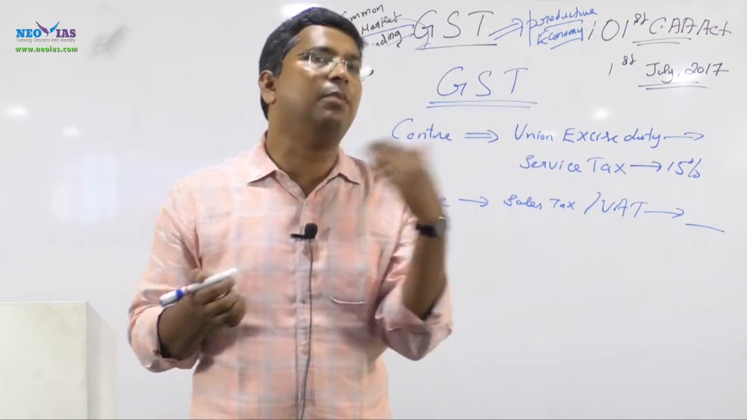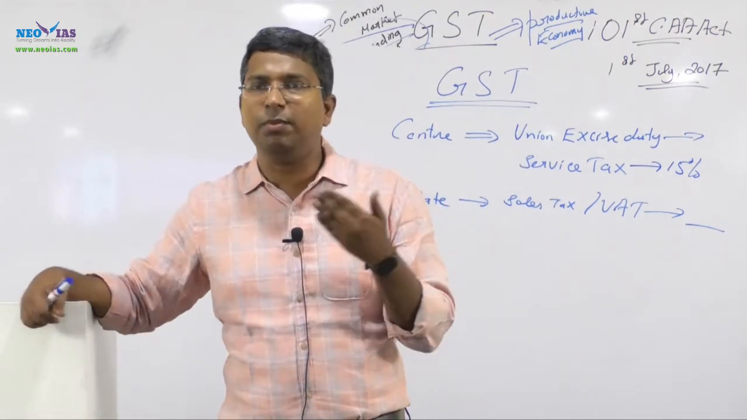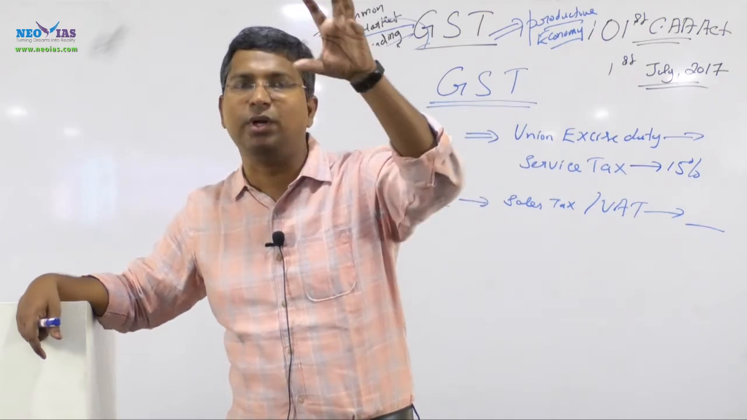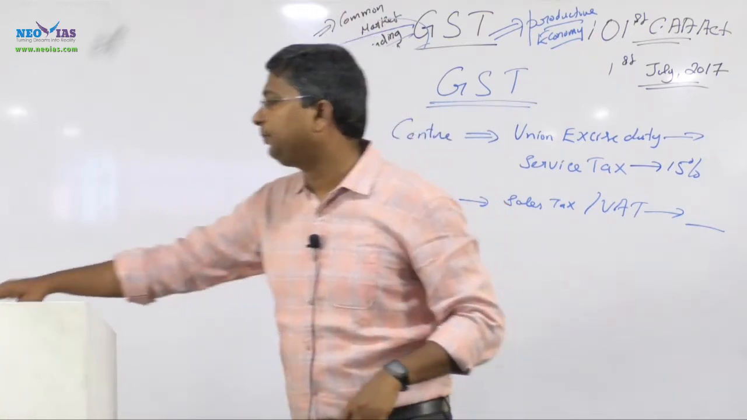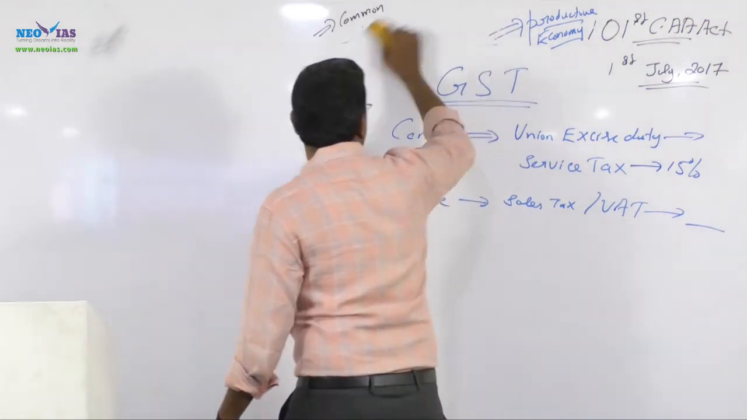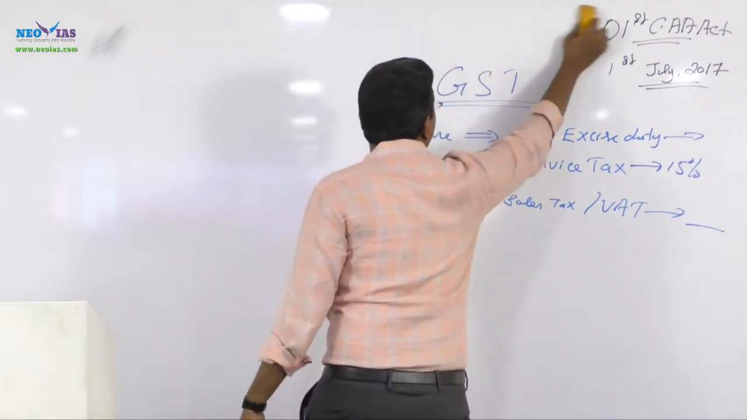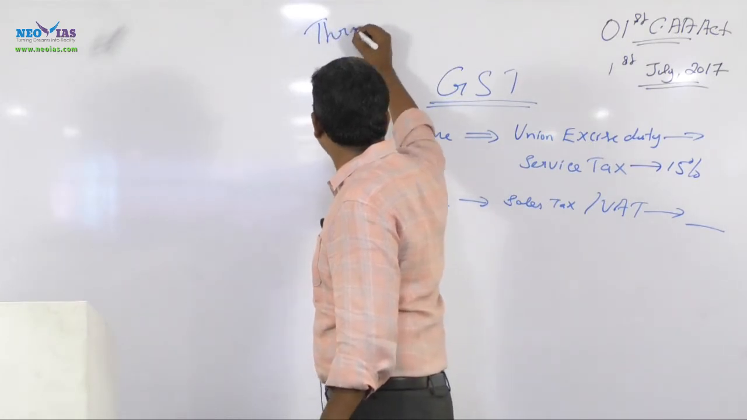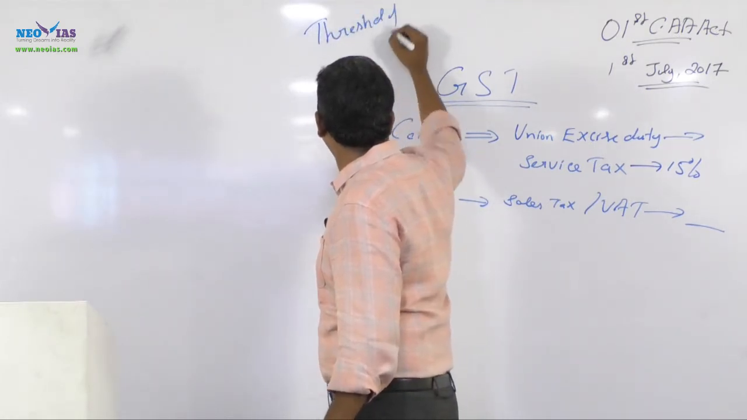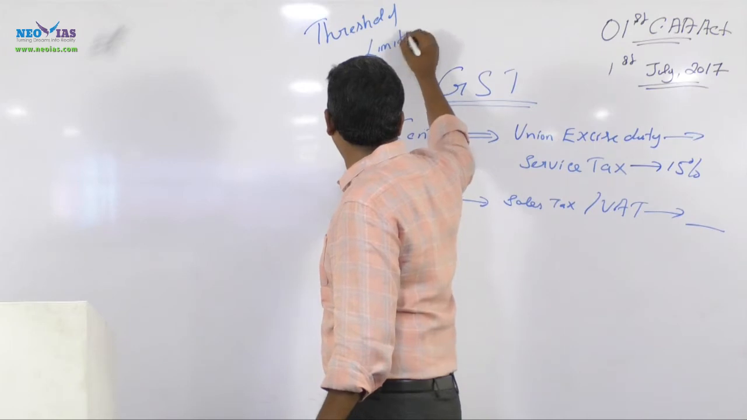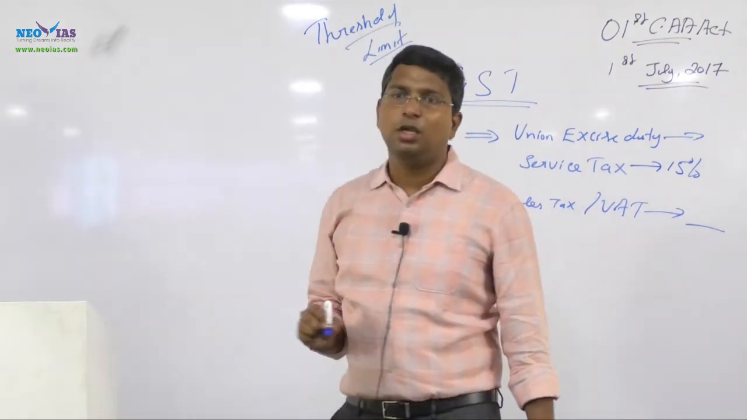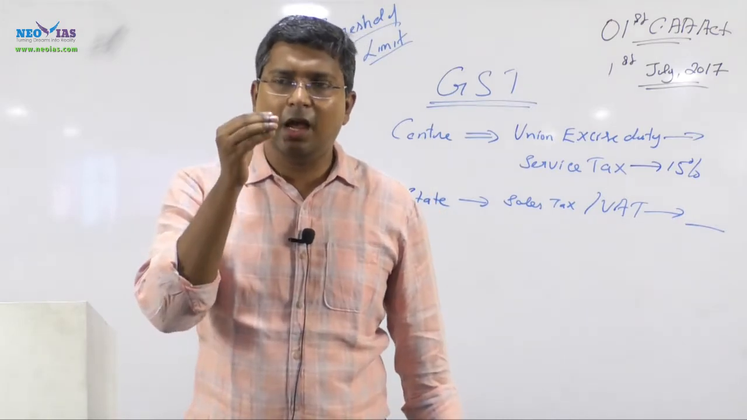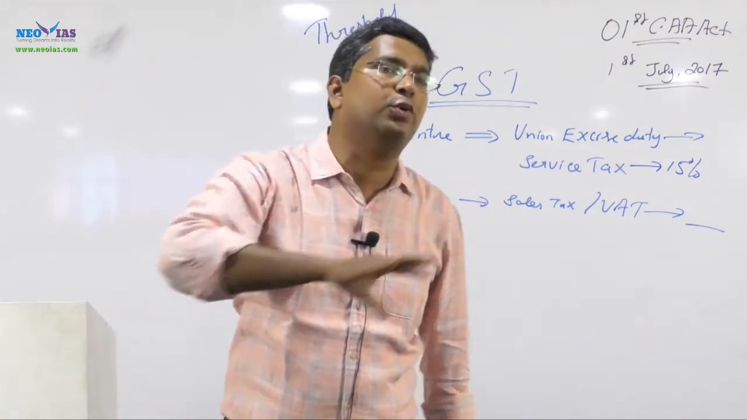regarding the threshold limit. Threshold limit means from where this GST has to be imposed. This word is very important. What is called the threshold limit? All the terms, be aware of them. These terms are very important. What is called threshold? So there is a threshold limit in relation to GST. Threshold limit means to whom this GST has to be imposed.